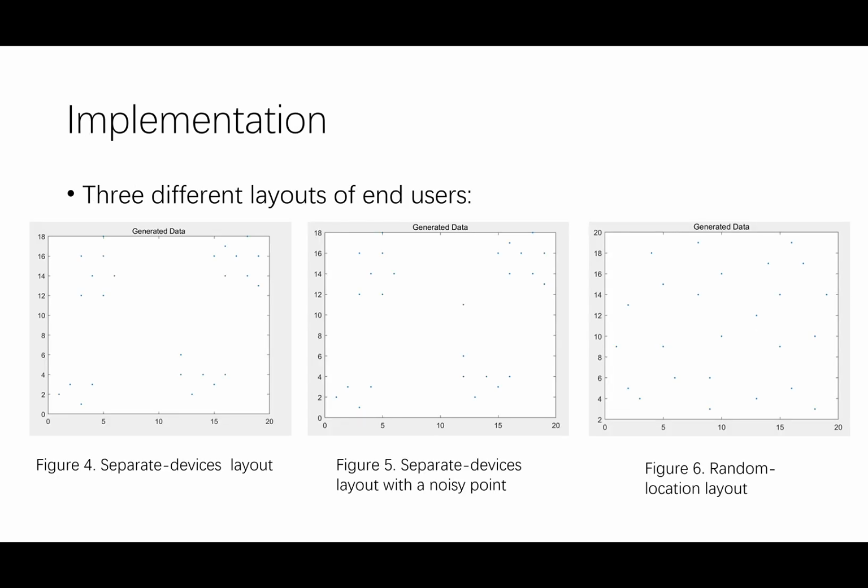On this page, there are some different layouts of end users. In the first layout, you can see that the end users are clearly separated into 4 different groups. In the second layout, there is a noisy point which may influence the result compared to the previous one. In the last layout, every location of an end user is randomly generated.